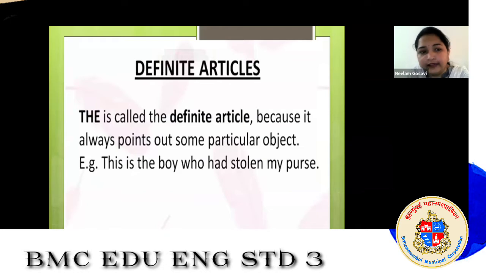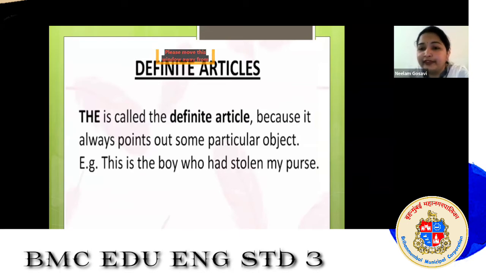Definite articles. The is called the definite article. Why? Because it always points out some particular object. That means it talks about a particular thing, the thing which we know, a specific thing. It shows the uniqueness of a noun.